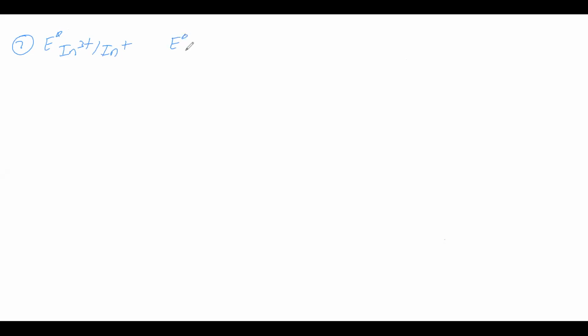Next given is E naught of In+2 bar In+. Now the value we want is E naught of In+2 bar In+3.